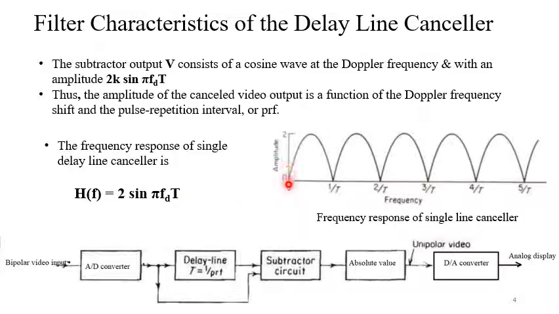If you plot relative amplitude versus frequency, you will see a half sine wave type of pulsating response, because it is sine pi fd T. The nulls are at 1 by T, 2 by T, 3 by T, etc. So the frequency gap between two minima is 1 by T.